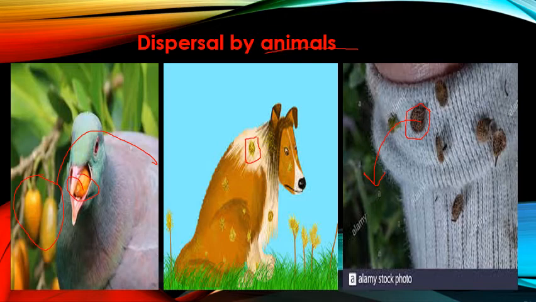Alright, आपने देखा होगा अक्सर गाय के पूंछ के पीछे एक सीड लगा होता है which has lot of spines in it. Okay, that is burdock. Alright, so these seeds will get stuck to the body of the animal, or it gets stuck to our body, and when we move from one place to the other, it gets carried away by our body. तो वो जहां गिरेगा, a new plant will come out from there. Clear? So this is another way how the seed dispersal is taking place.